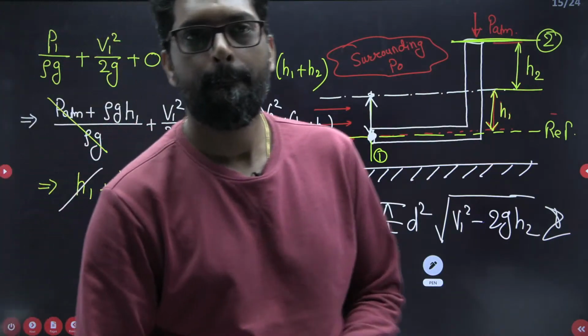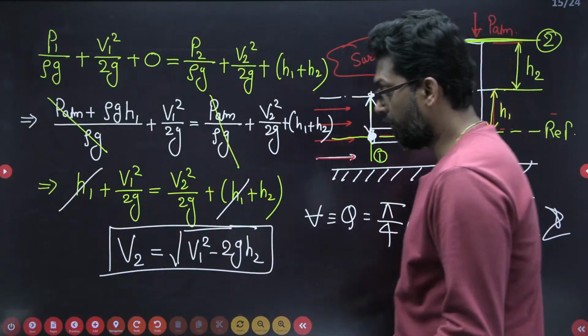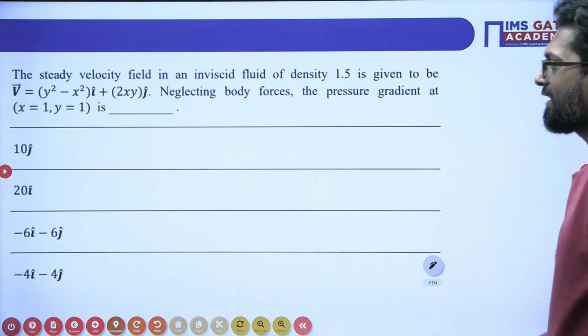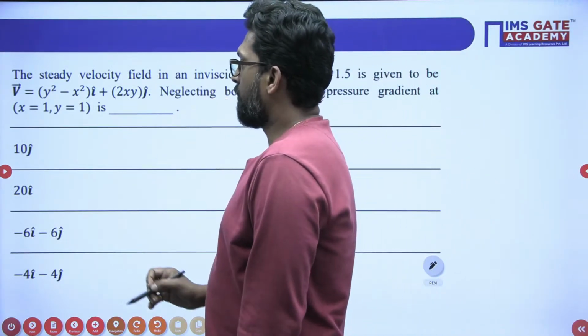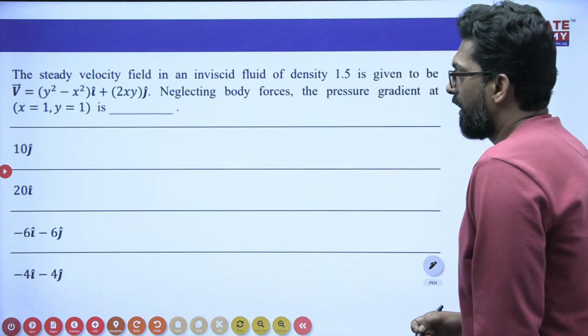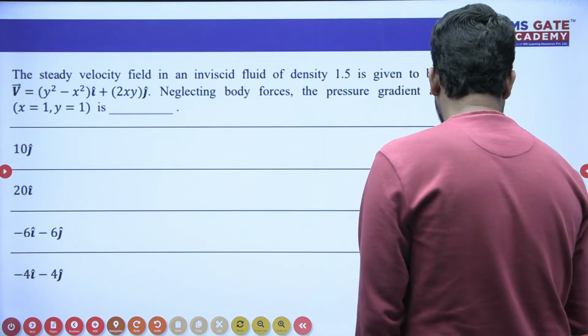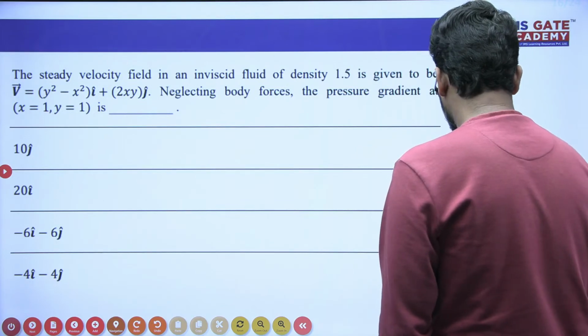Clear? Simple problem. Now, the next problem is very important. This is the next problem, which is a very important problem. What is that? This is a very important question. What is that, beta? The steady velocity field in an inviscid fluid. The fluid is inviscid. That means there is no viscous effect.